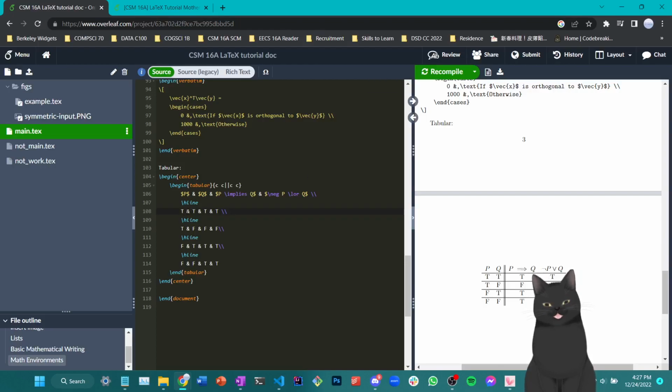And as you can see, the ampersand symbol here still serves for alignment, and line break still serves for going into the next line. The hline here is the horizontal boundary, which I don't need to connect the line break to.